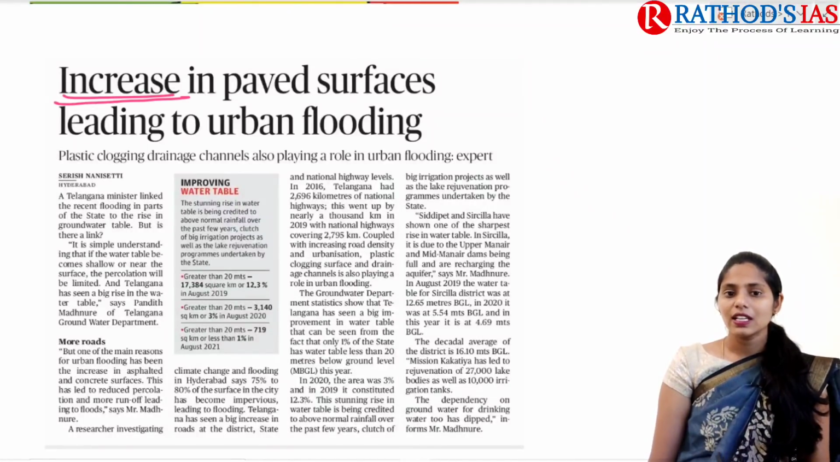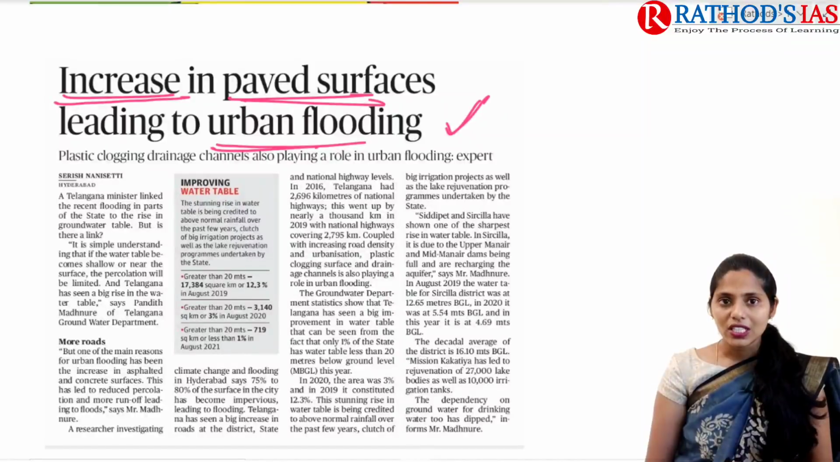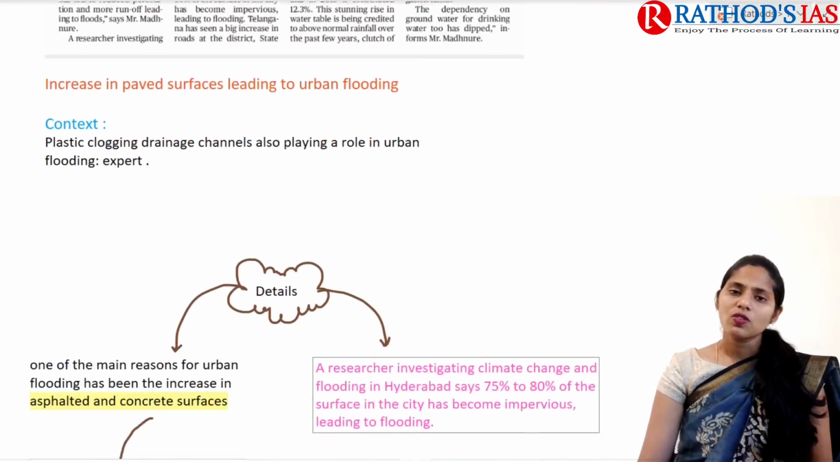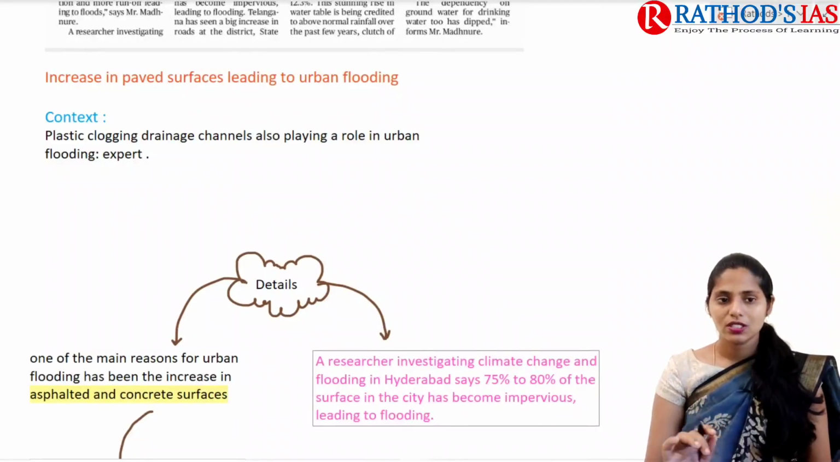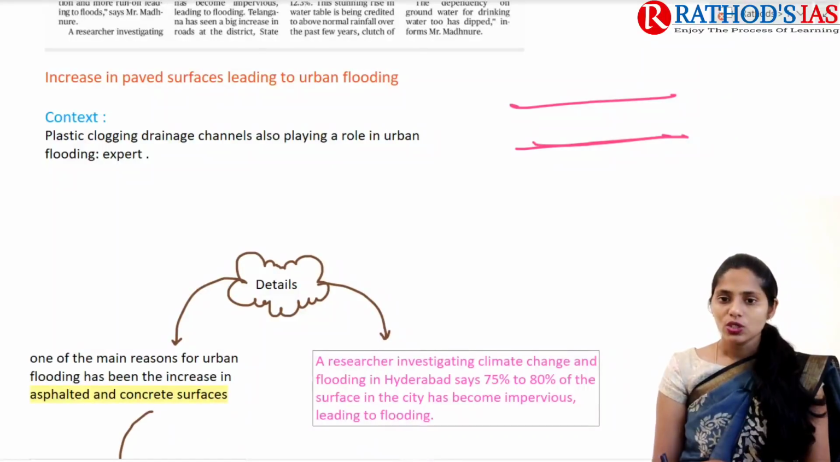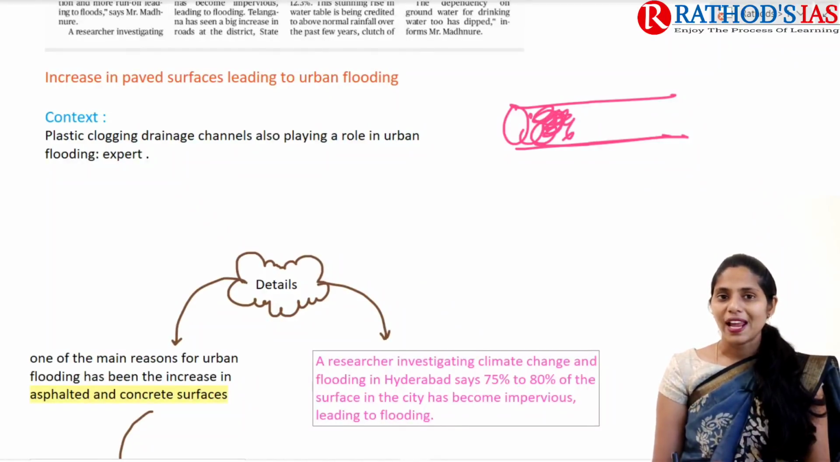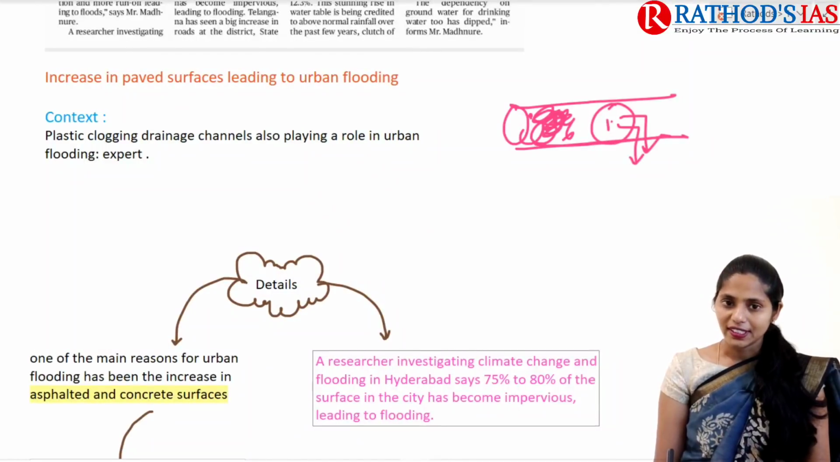The title says increase in paved surfaces leading to urban flooding. So this article may be talking about urban flooding, and we need to understand what the meaning of urban flooding is. First of all, let us see why it is in news. As you all know, there are drainage pipes. In these drainage pipes, plastic is mainly clogging. Because of this plastic clogging in the drainage channel, it is an important cause for improper drainage facilities.